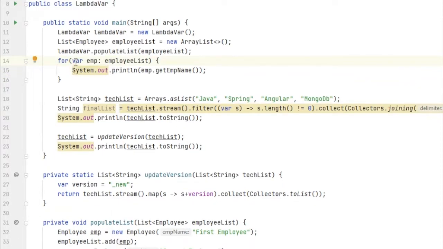So that's the advantage. One more advantage is that Java classes can have complex, very lengthy names.